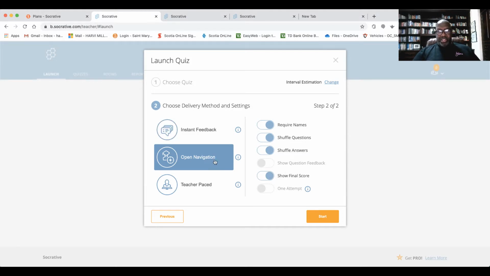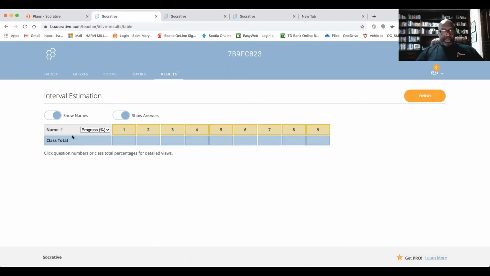Because you have open navigation, the students can go back and forth through the quiz, so you will not be able to give them feedback on the answers. Otherwise, you could go back and change the answers, right? And once that's done, you simply start the quiz. And it's now waiting to receive answers. Now, you could show the answers. If you're basically broadcasting this live, in the sense that you want to see the progress and you have that being shown through your display, then you may not want to show the answers, because it will show for each student what answer they gave, if it's answer A in this one, B, or C, D, or whatever.